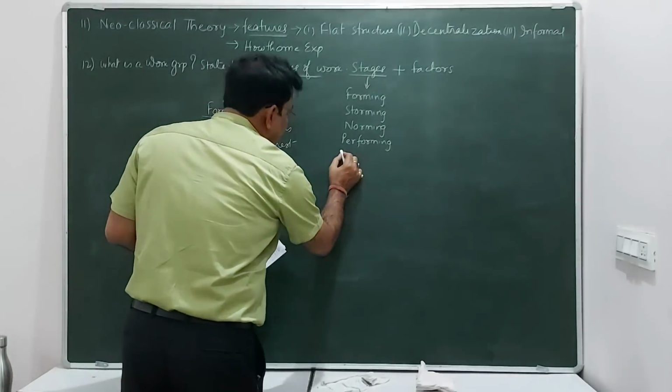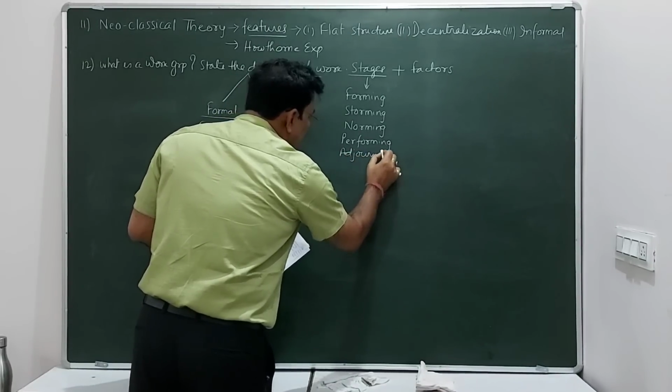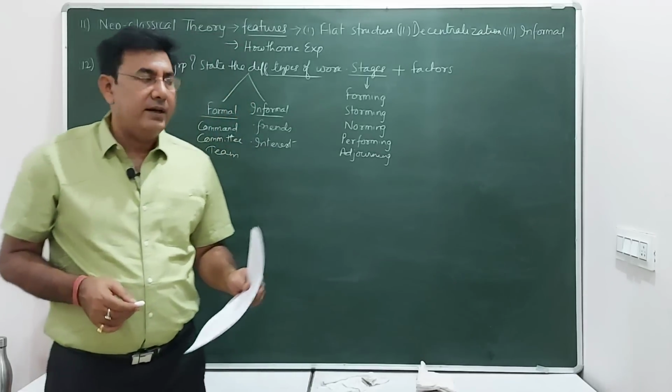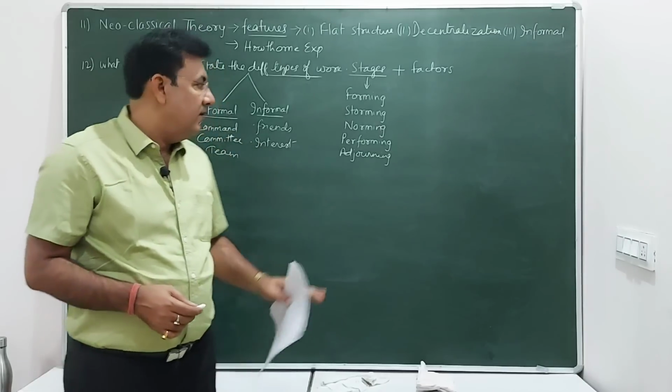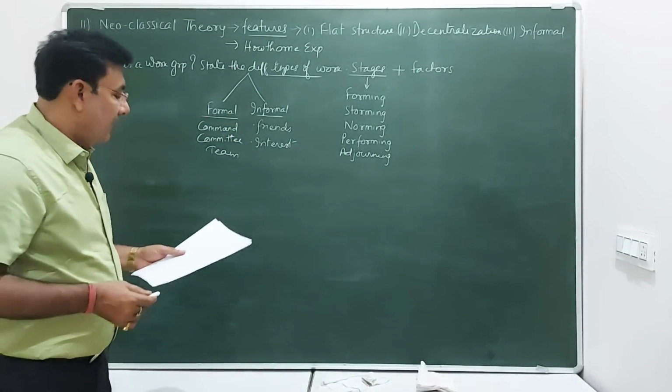And last one, adjourning. Adjourning means the group here comes to an end. The task is completed, the project is completed. Now the group members, they will go back to their respective departments and here the group ends. So this is how it happens.